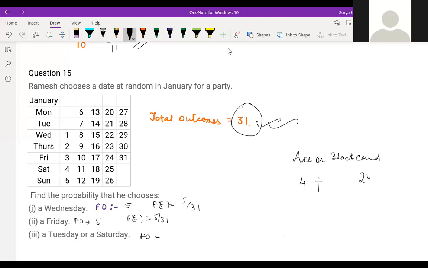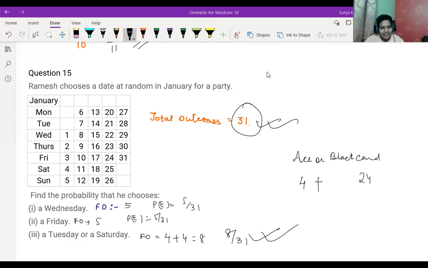Here the last one, total is 4 plus 4, that is 8. So 8 by 31. Is it clear, children? You are doing well. All of you are almost giving correct answers. Hemant, last question. How did you write 9 by 31? Where did you get confused? Sir, I read Friday once. Tuesdays. Yeah, Wednesday you read, right? All right, fine.